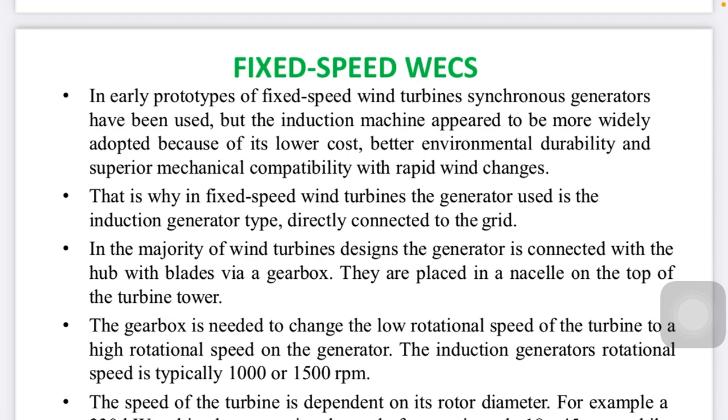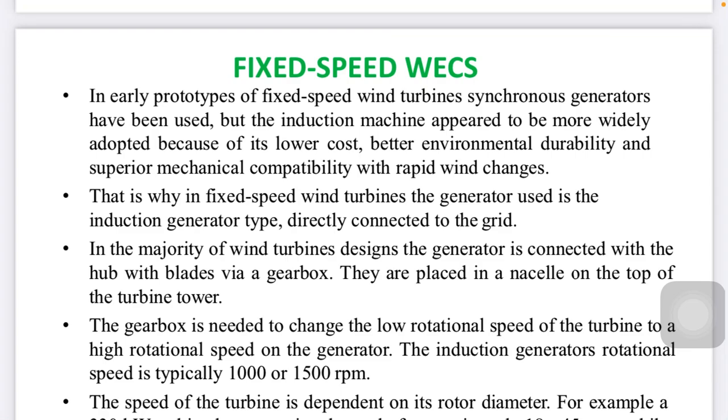So the induction machine fits exactly under these conditions. This is why the fixed speed wind turbine uses an induction generator, which is directly connected to the grid.